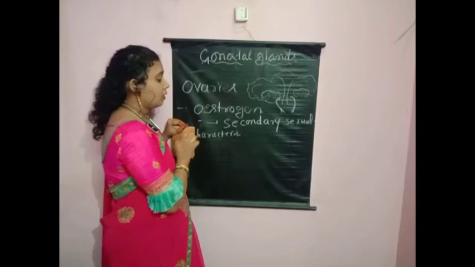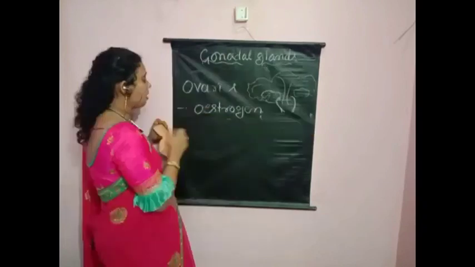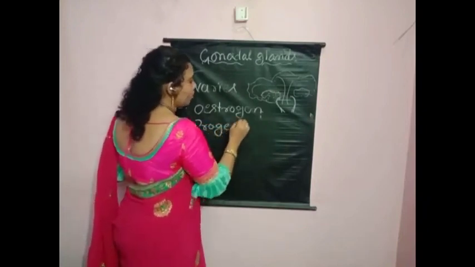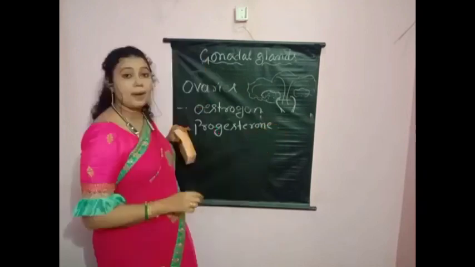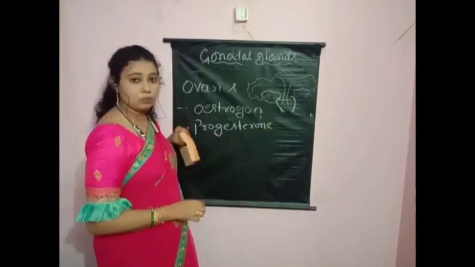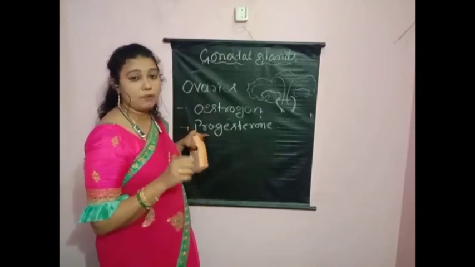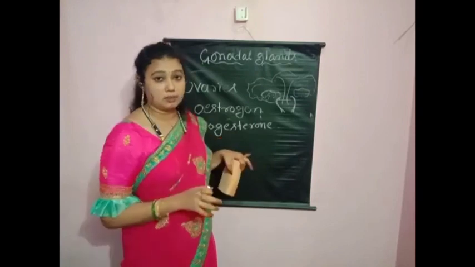Next, progesterone hormone. Progesterone helps in implantation of the embryo. During pregnancy, it helps the blastocyst attach to the uterus.